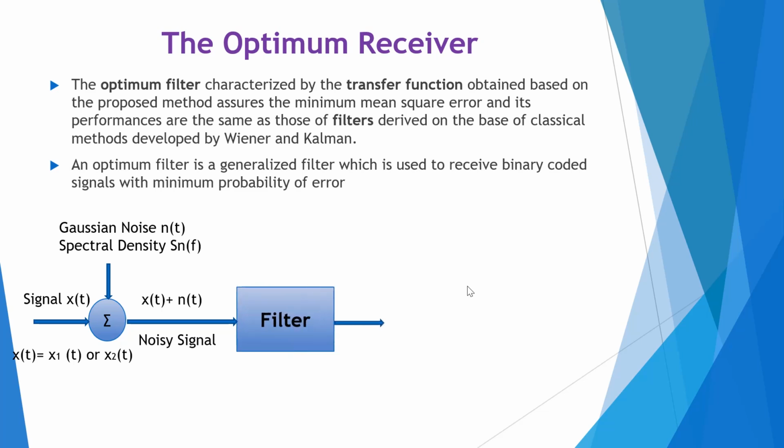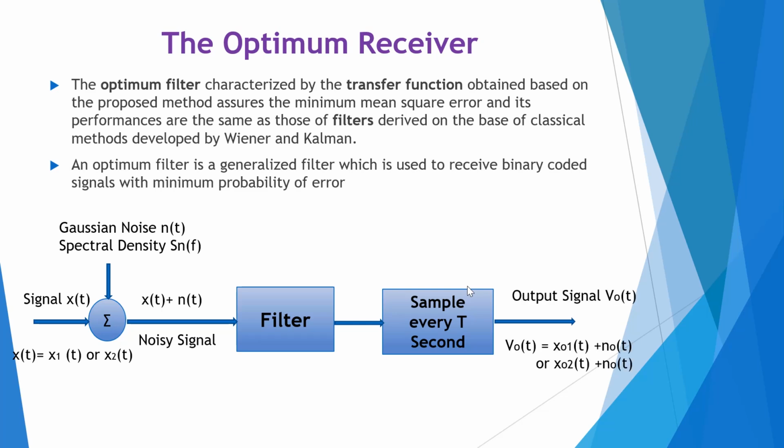Then it is applied to the filter block. The output of the filter is given to the sampler, which samples every T seconds, so that we get the output signal v0 of t. v0 of t is nothing but x01 of t plus n0 of t if the input signal is x1 of t. If the input signal is x2 of t, the output signal v0 of t will be x02 of t plus n0 of t.